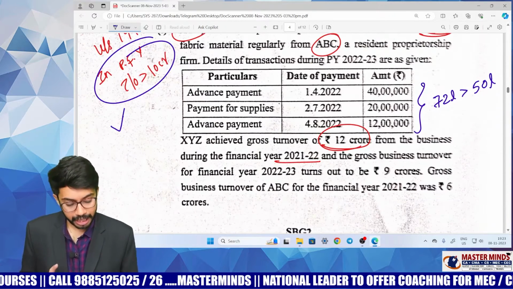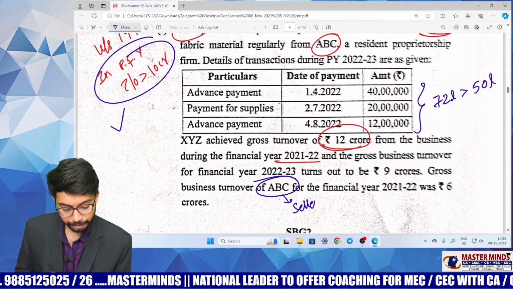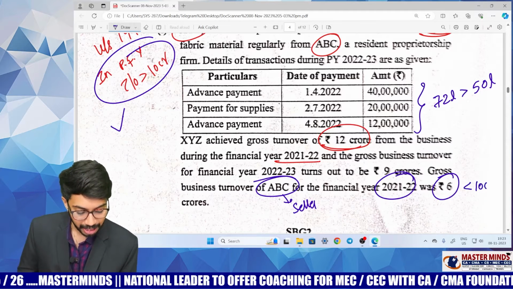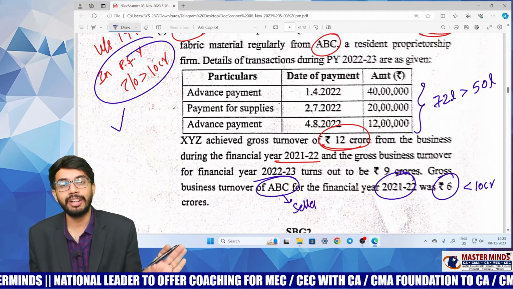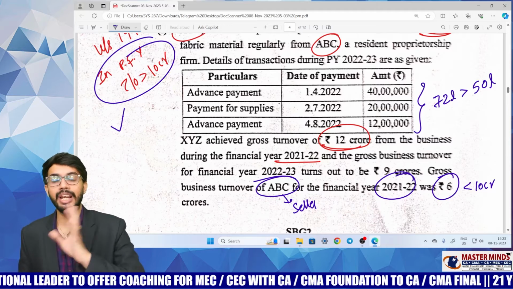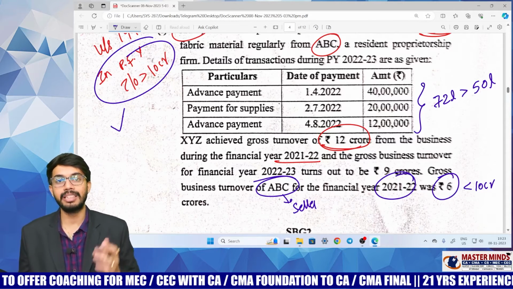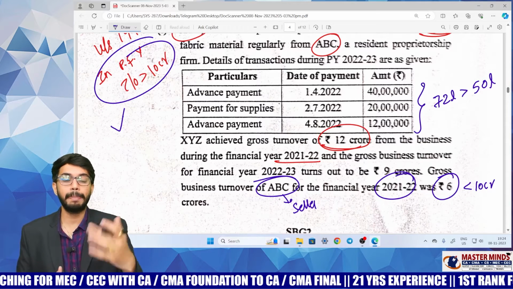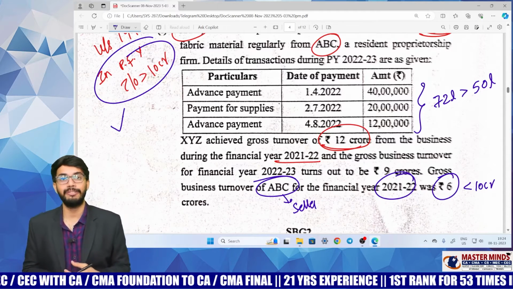And when you see the turnover of ABC, that means ABC is the seller, right? Turnover of ABC in the preceding financial year is 6 crores. That means it is less than 10 crores. So from the seller's point of view, the seller is not required to collect TCS under section 206C(1H). However, the buyer is required to deduct TDS under section 194Q because turnover in the preceding financial year is greater than 10 crores and in the current previous year the transaction value, that means the payment, crossed 50 lakh rupees. So TDS is required to be deducted under section 194Q.